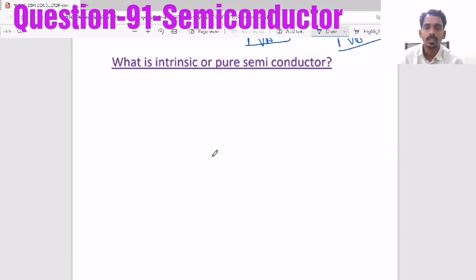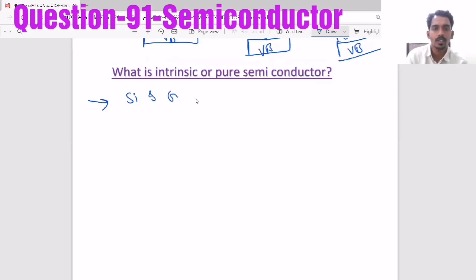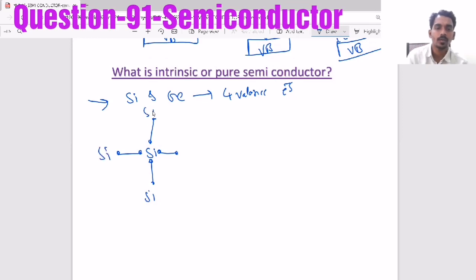So when you consider such semiconductors, the very first thing is the pure or intrinsic semiconductor. Here we study mainly silicon and germanium. Silicon or germanium have 4 valence electrons, so each shares with 4 neighboring atoms to form 4 covalent bonds.